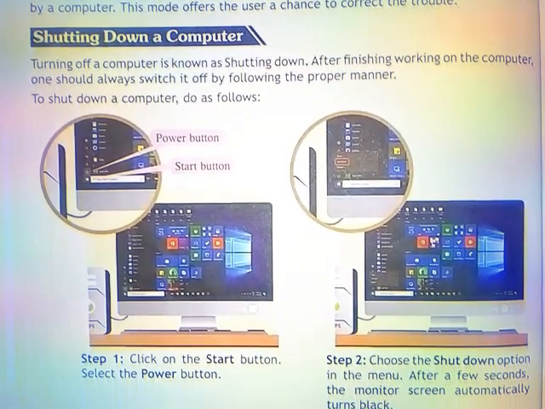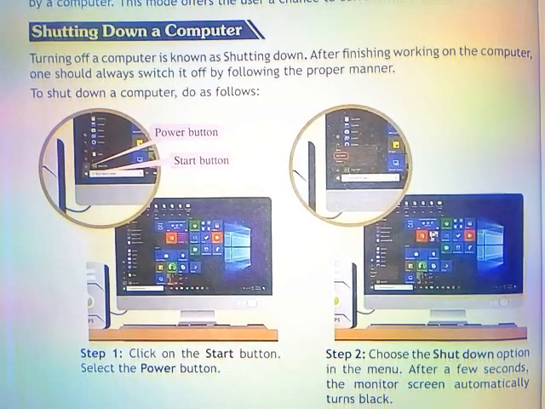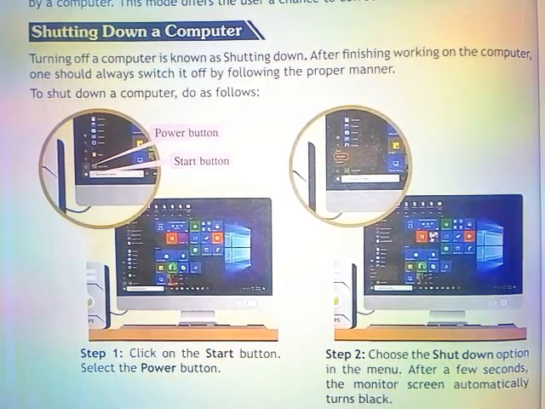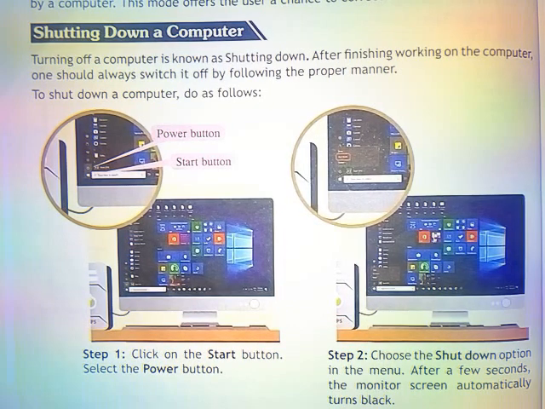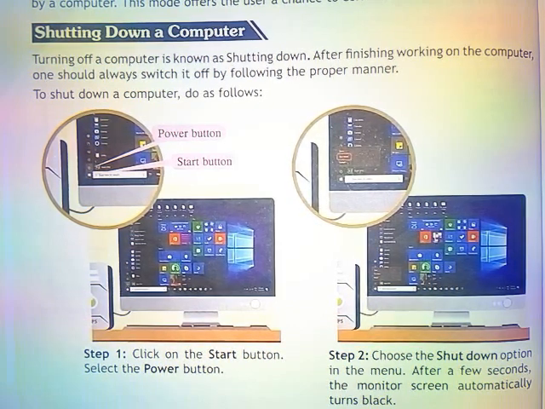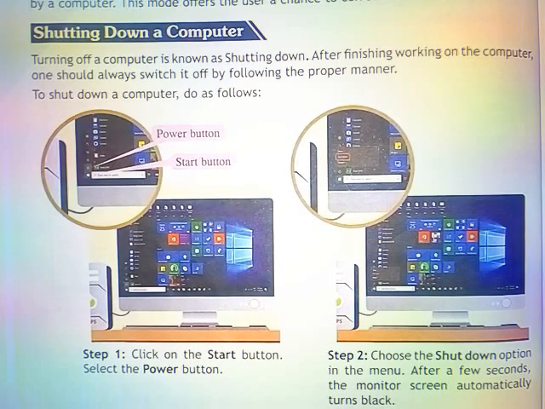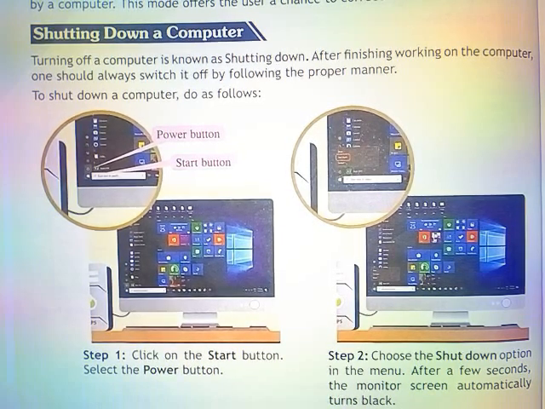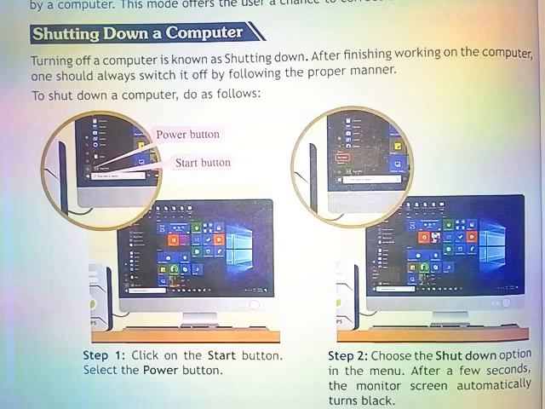Shutting down a computer. Turning off a computer is also known as shutting down. After finishing working on the computer, one should always switch it off in the following proper manner. Step 1. Click on the Start button. Select the Power button. Step 2. Choose the Shutdown option in the menu. After a few seconds, the monitor screen automatically turns black.